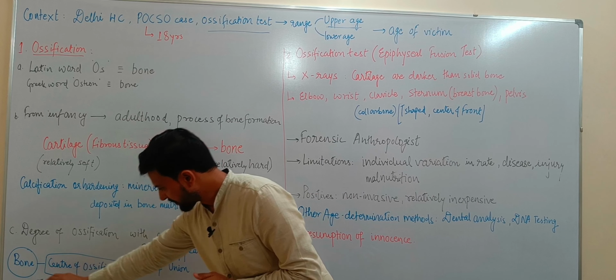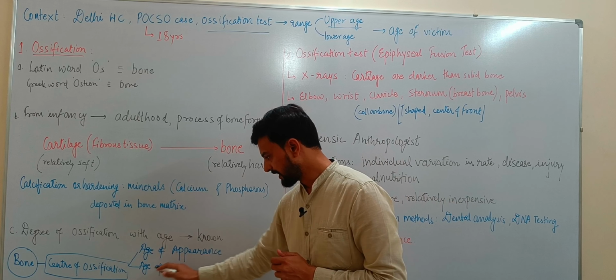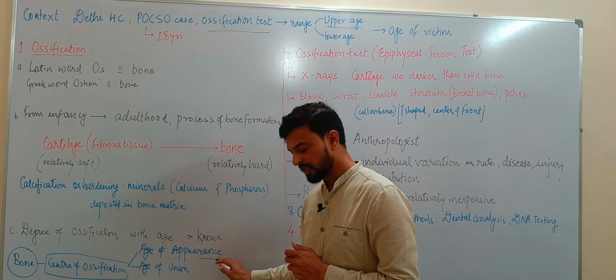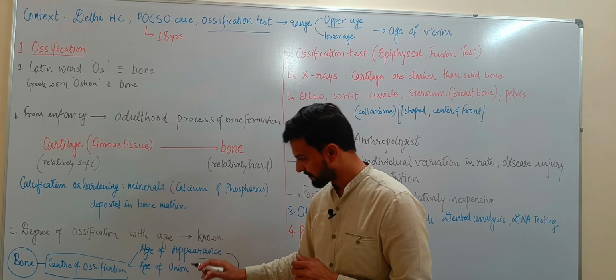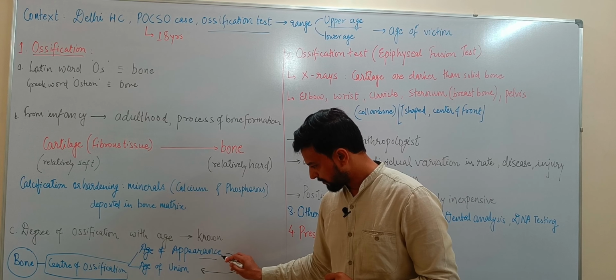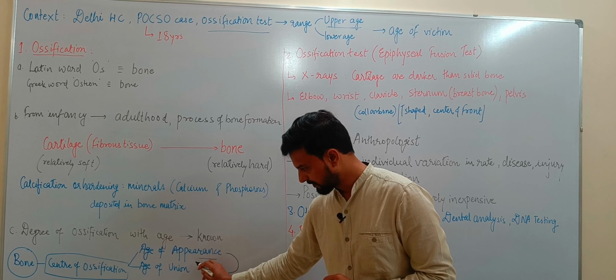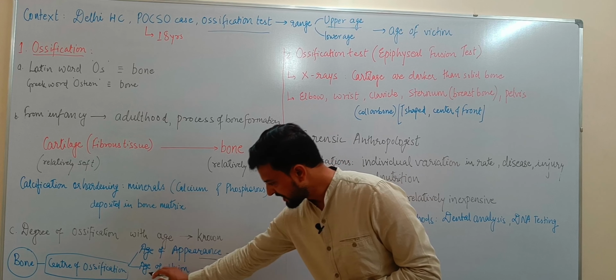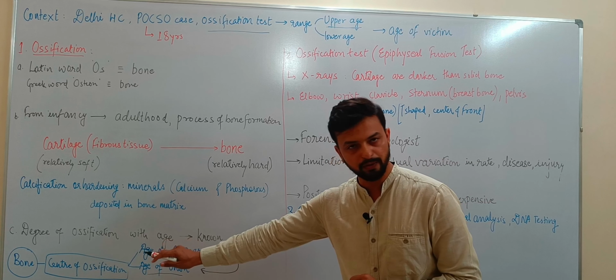In a bone there will be some center of ossification. That center of ossification will appear at a certain age, and from this appearance to the union or fusion of two centers or epiphyses, there will be the process of ossification. At this age of union, the process of ossification will be completed for this bone.